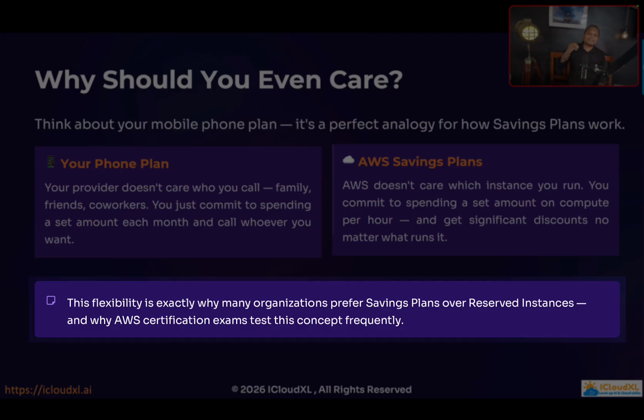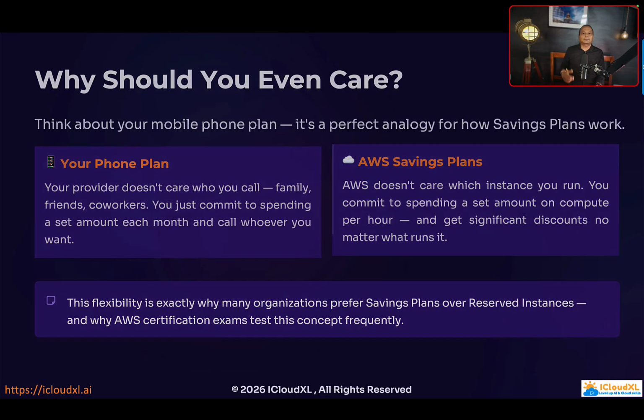The flexibility is exactly why many organizations prefer Savings Plans over Reserved Instances. Because when organizations go through a lot of changes, especially business changes, it automatically has an impact on the cloud infrastructure, and that has to change as well. So if you commit to a Reserved Instance, cost savings becomes difficult. But if you commit to a Savings Plan, it doesn't matter what changes I'm making, whether I'm changing the regions, the EC2 instance type, or using Lambda and Fargate, discounts are automatically applied.